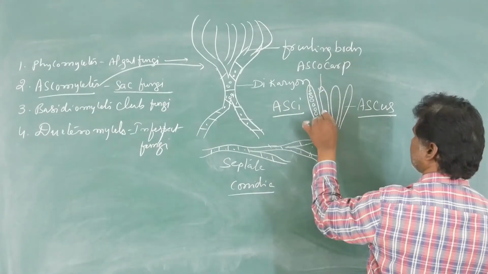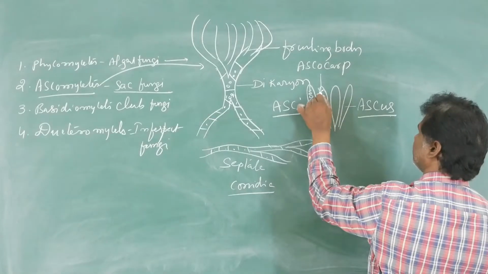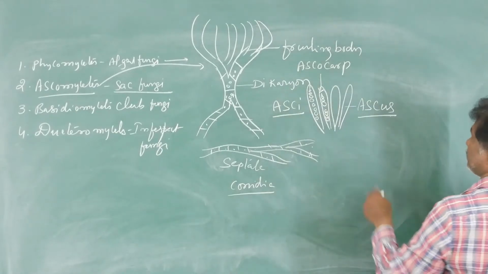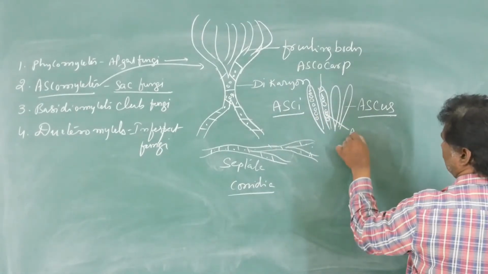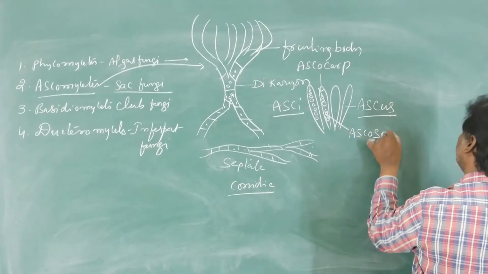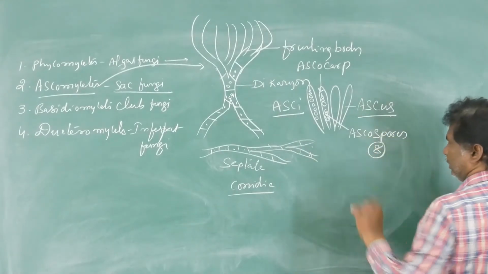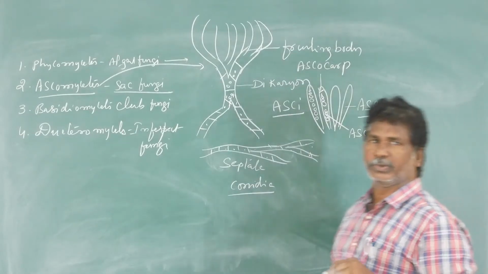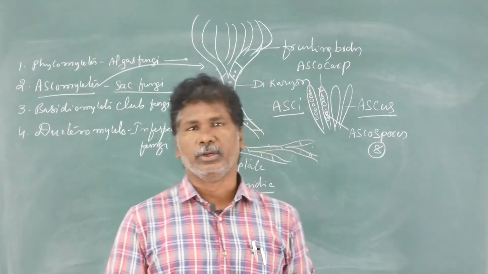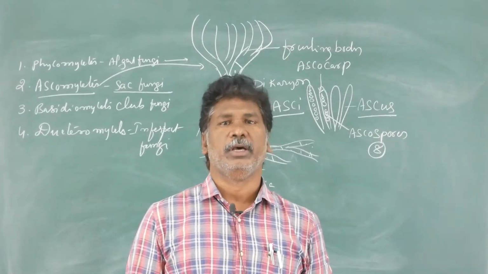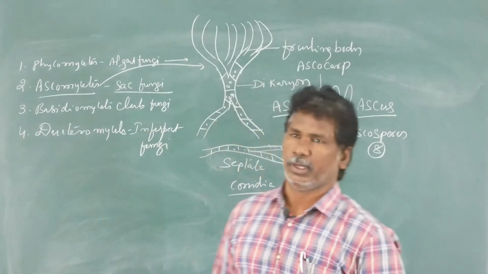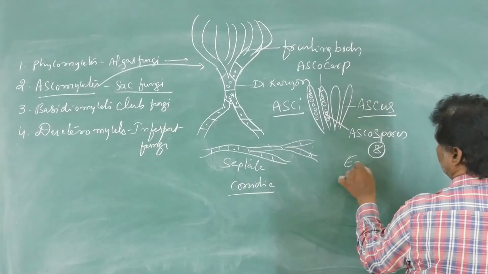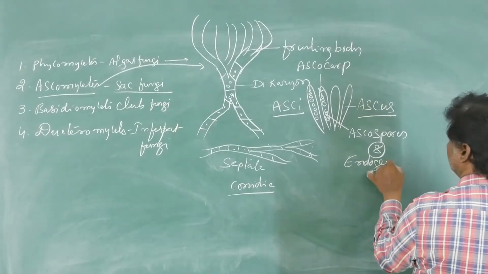Each ascus produces 8 ascospores. Those are formed inside the ascus. That's why these spores are called ascospores. Each ascus produces how many ascospores? 8 ascospores, formed inside that one. That's why these are endogenous in origin. Those ascospores are endogenous in origin.